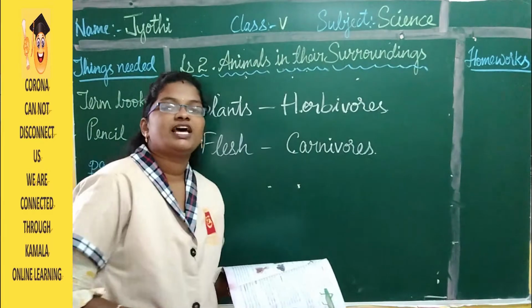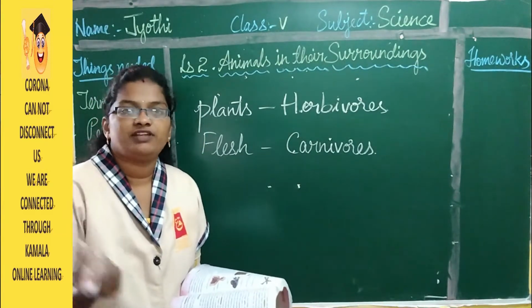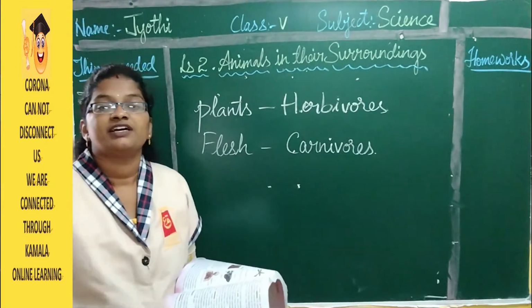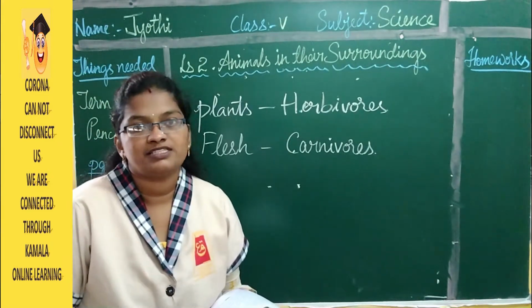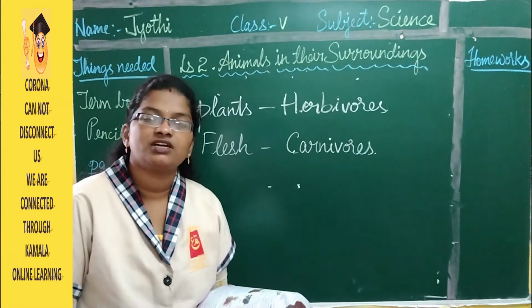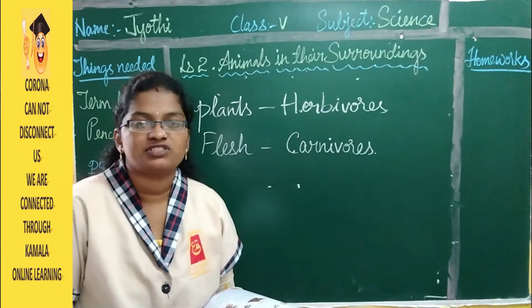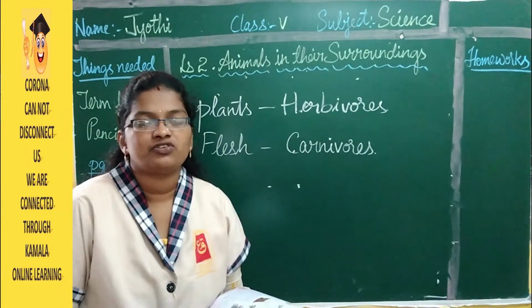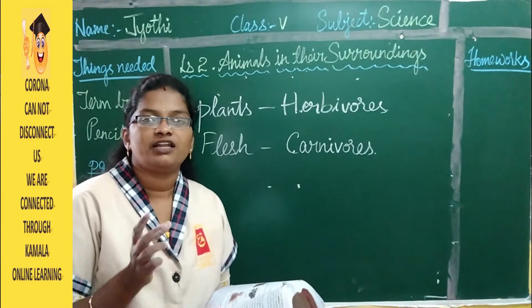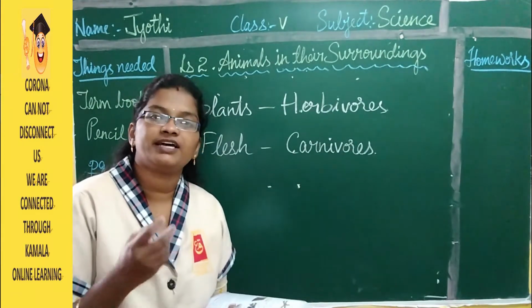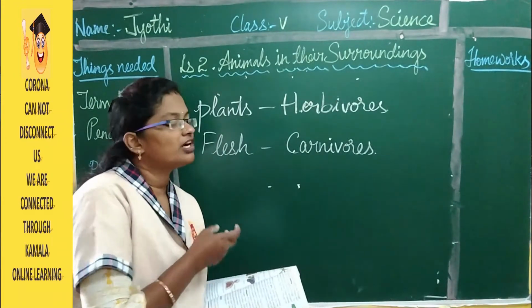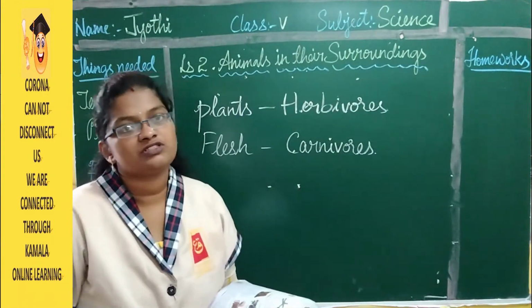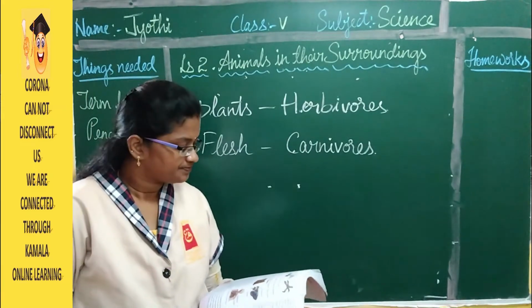So carnivores are the animals which eat flesh of other animals. The best example is lion, tiger, cheetah, fox. All these are carnivores. Even we are also carnivores. We eat both plants, like food obtained from the plants, and even we eat the flesh of animals also. So we also come under carnivores, and we also come under herbivores.